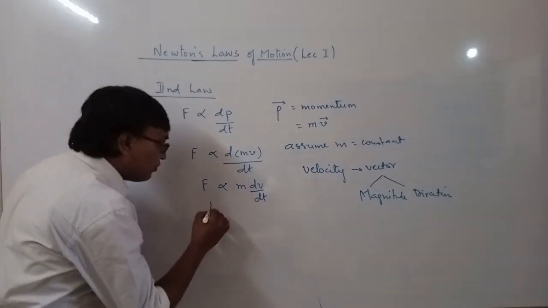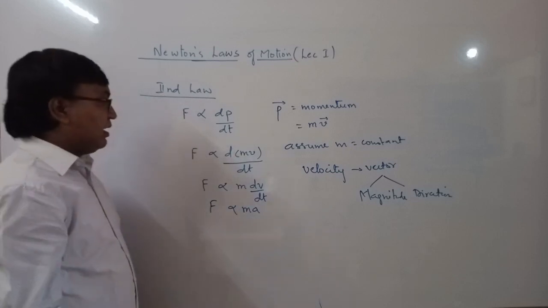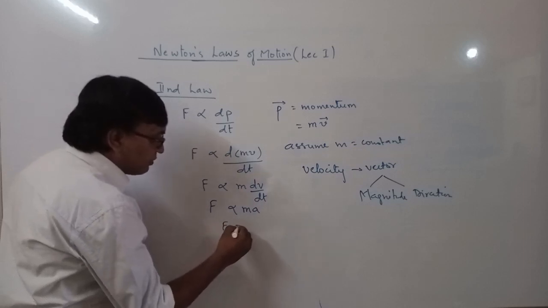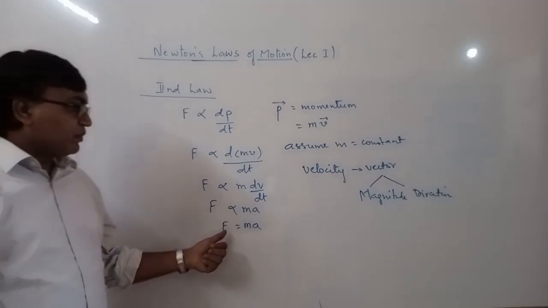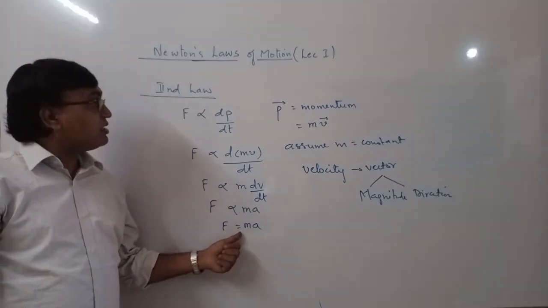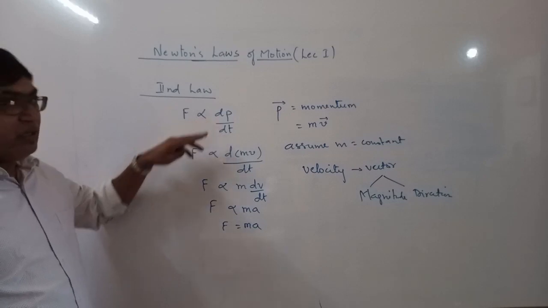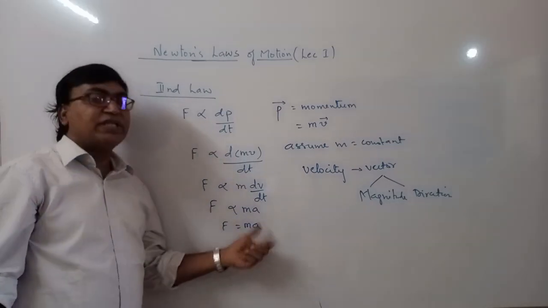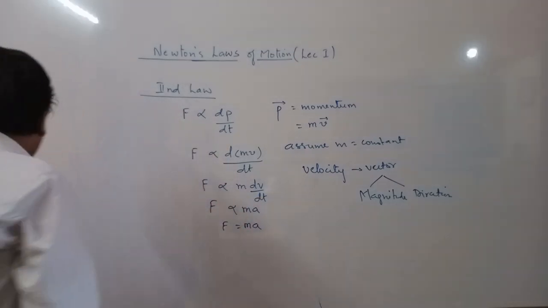Okay, so we can write here F is proportional to m into a, and with the proportionality constant assumed to be 1, then here F is equal to ma. So this is Newton's second law. Actually this is Newton's second law, and this law ultimately will give you how to measure a force. So force is nothing but mass times acceleration.